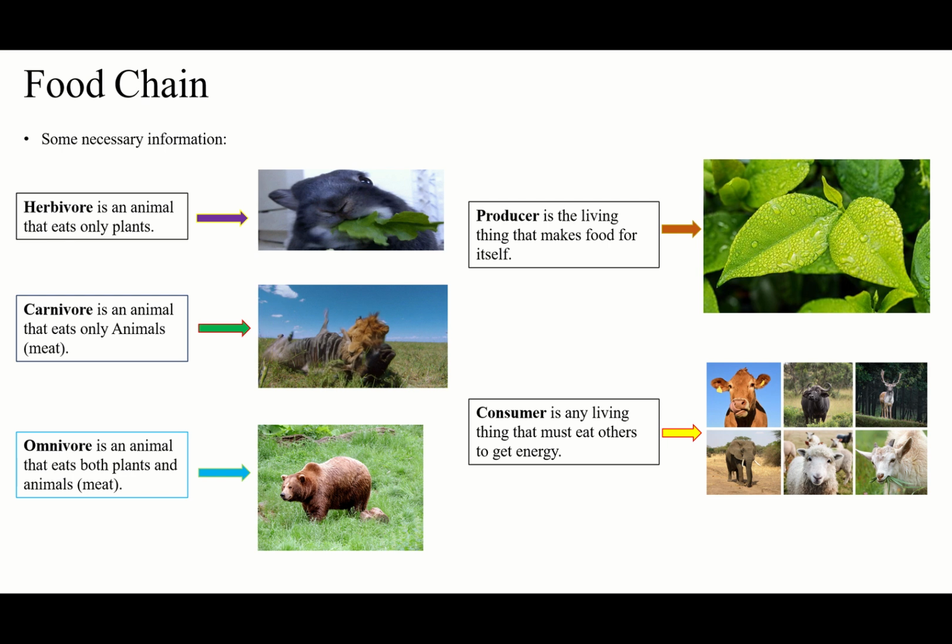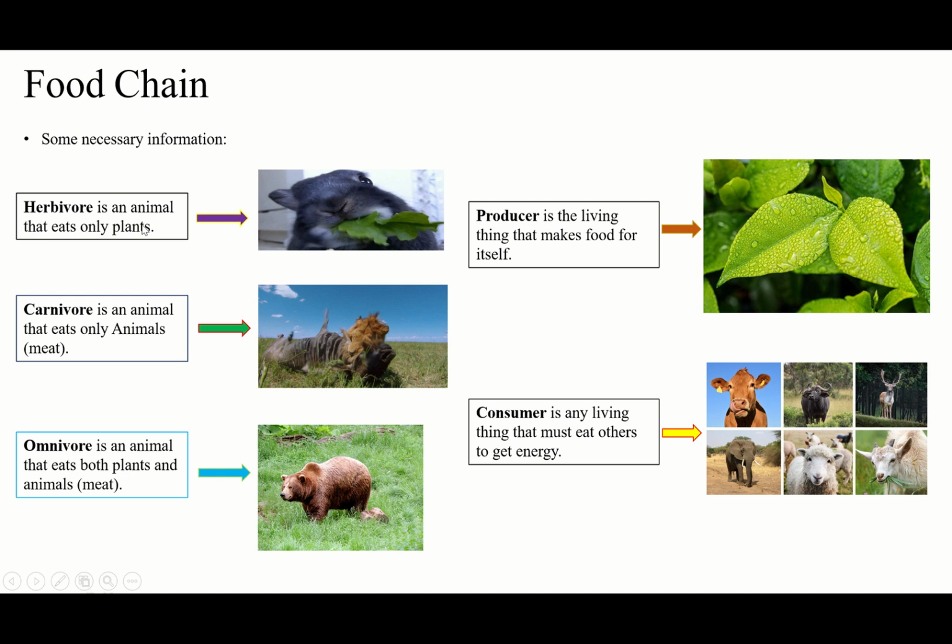But omnivore eats both plants and meat. The bear is an example of an omnivore. Also, a human is an example of an omnivore. We eat vegetables, fruit, these things, and also we eat meat, right?